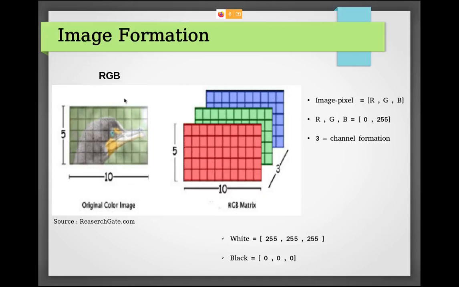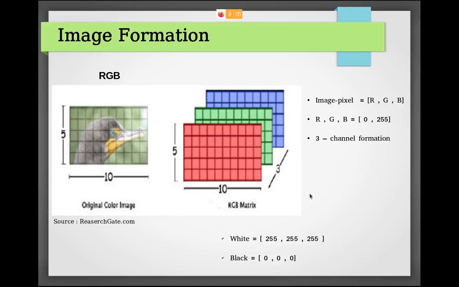This image is formed of these 3 layers, RGB. When these 3 layers merge, the whole image is stored in a computer or any machine. It stores a single pixel with these RGB values, and what is the range of a pixel? 0 to 255, which means 8 bit, 2 raised to 8.